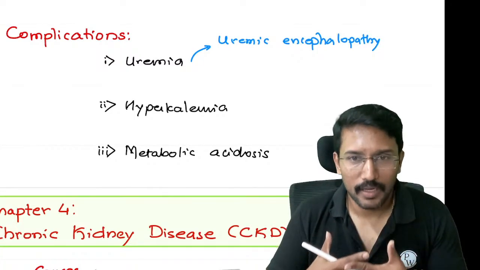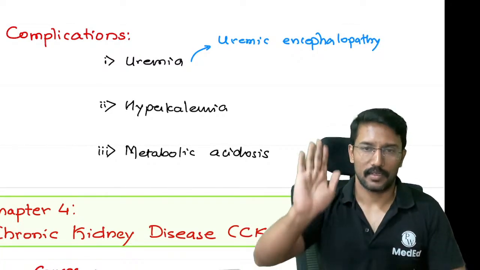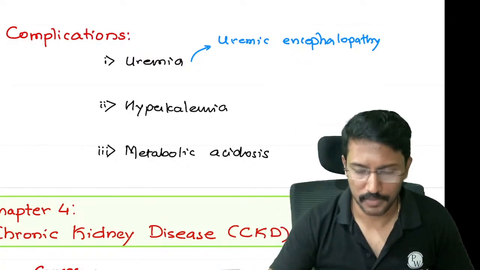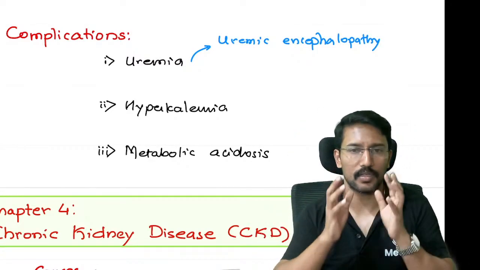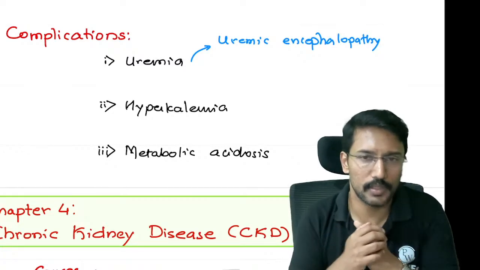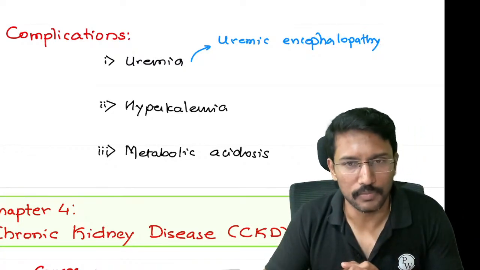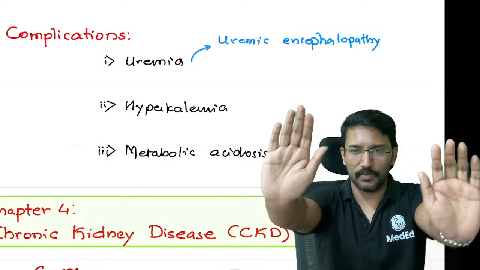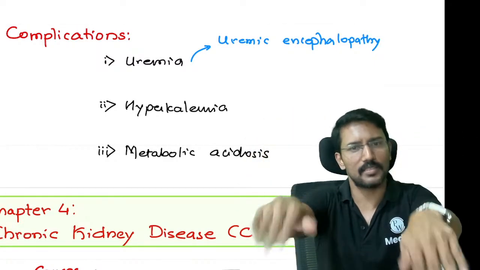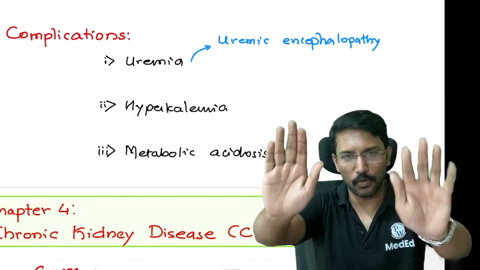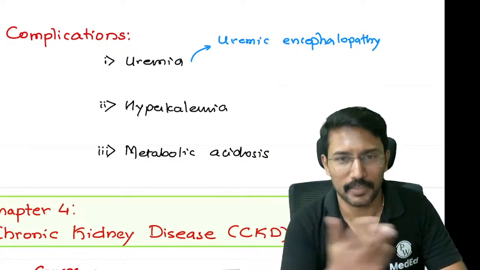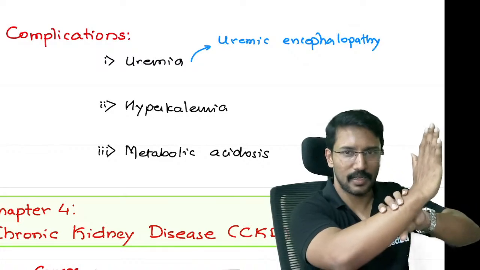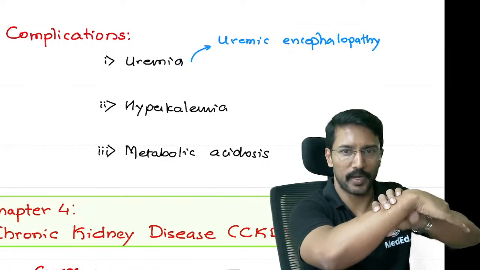Okay, so uremic encephalopathy, that is where you get one sign, right? What sign am I demonstrating? If I ask about a patient of CKD, this can be a question: there's a patient with CKD who came to the emergency room, and he was in altered sensorium. He was asked to outstretch his hands like this, and these kind of movements were noticed. What do we call this? In fact, in the last FMGE exam, they had given one image of a hand like this, and they had indicated the movement.